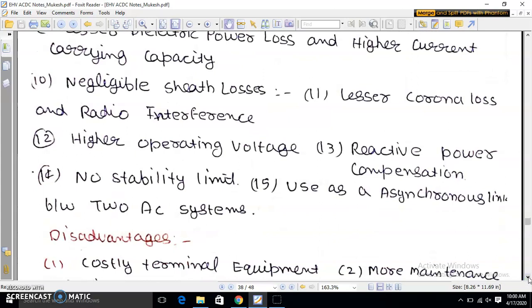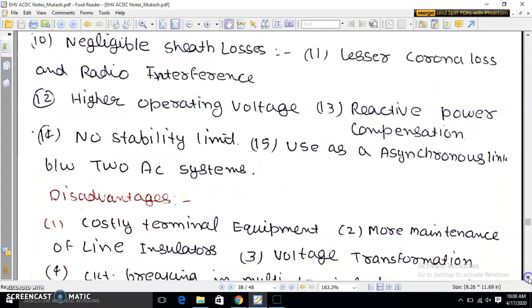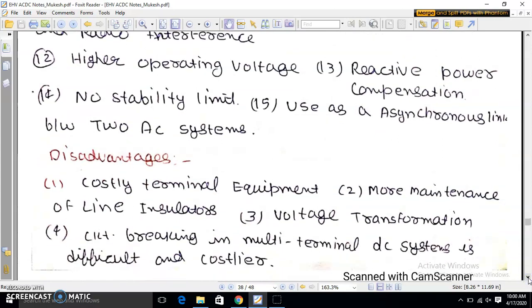As every coin has two faces, the disadvantages of the HVDC transmissions are costly terminal equipments. As presently we are working on HVAC transmission system, so to convert it to the HVDC transmission system, we will need the converter links, and that is the converter control stations as well. So it will be costly for us to change the system as well, and the terminal equipments are also costly.